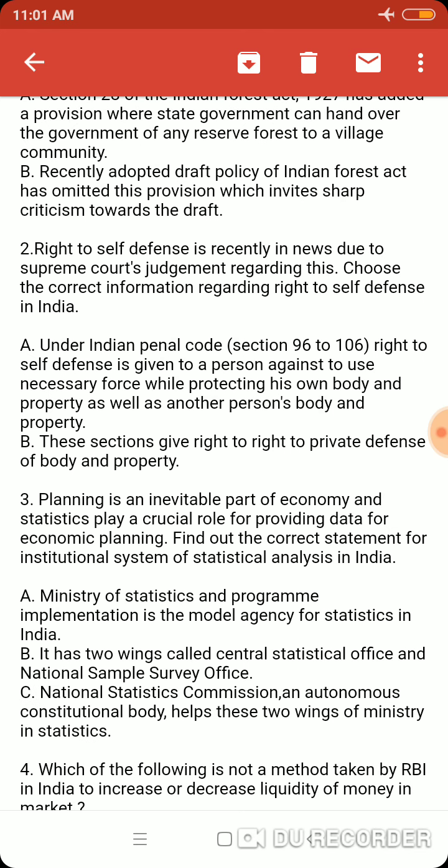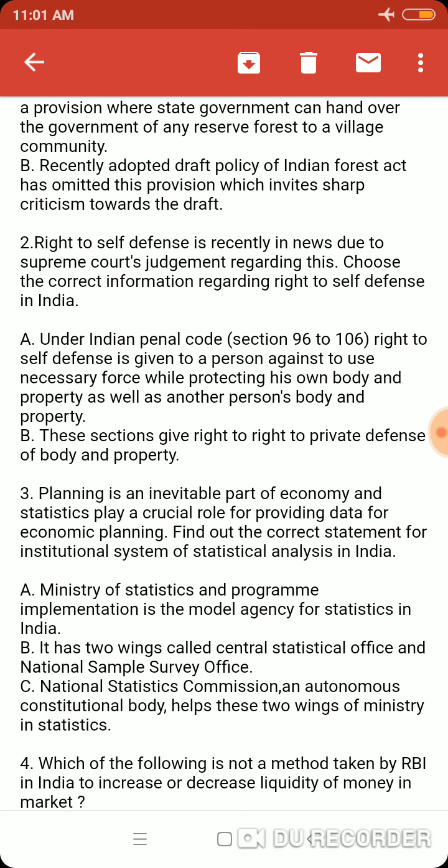Question number 2. The right to self-defense is recently in the news due to the Supreme Court's judgment regarding it. Choose the correct information regarding the right to self-defense in India. It is very important for prelims and mains as well. I am not telling you it will come this year, but it might be asked in next year's preliminary exam also. The right to self-defense comes into news because the Supreme Court recently acquitted a forest ranger accused of killing a hunter, because the court observed that the forest ranger shot the hunter to protect his own life as well as the life of the driver.